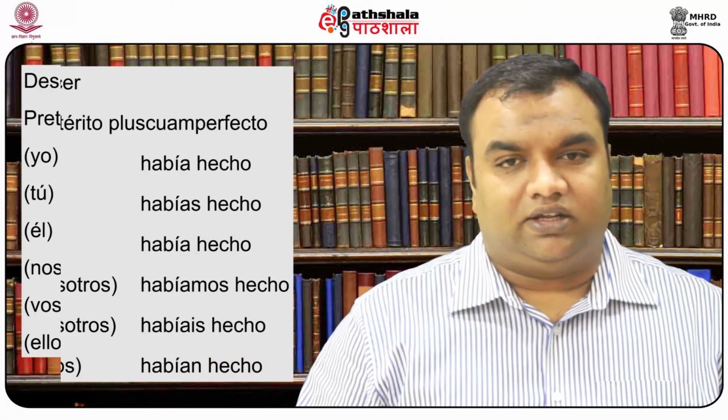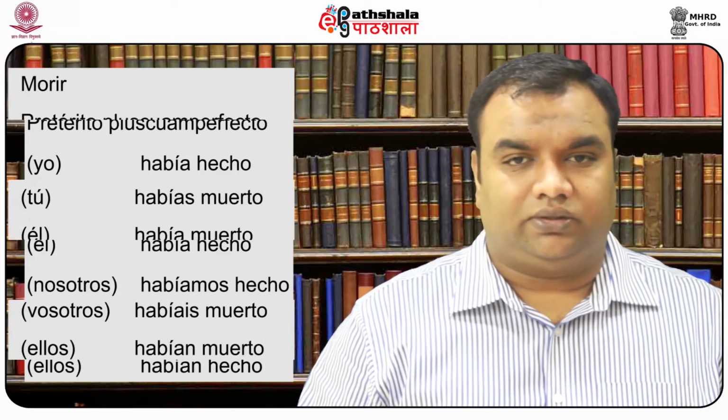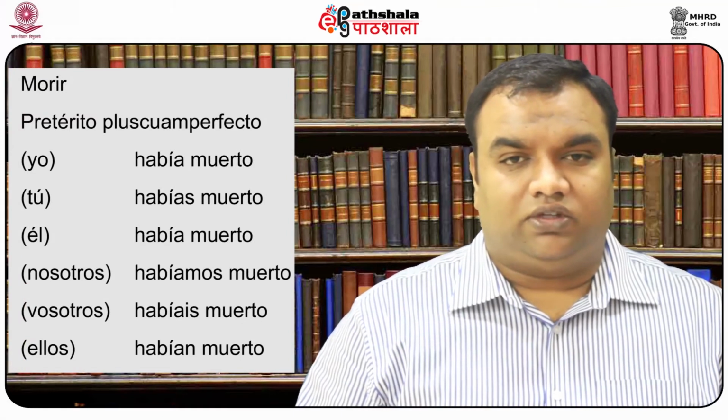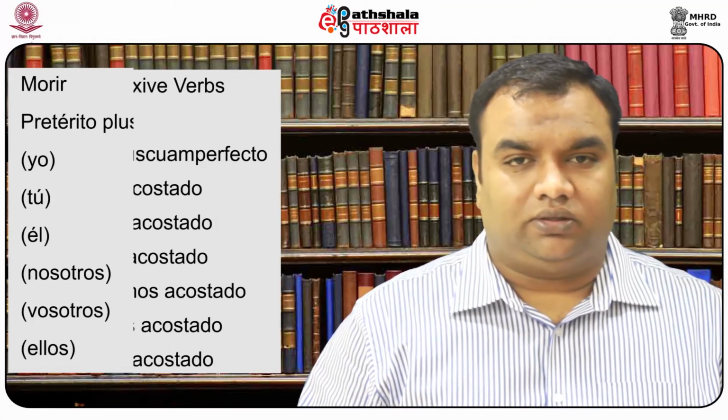For the verb hacer, it is había hecho, habías hecho, había hecho, habíamos hecho, habíais hecho, habían hecho. For morir, it was había muerto, habías muerto, había muerto, habíamos muerto, habíais muerto, habían muerto.